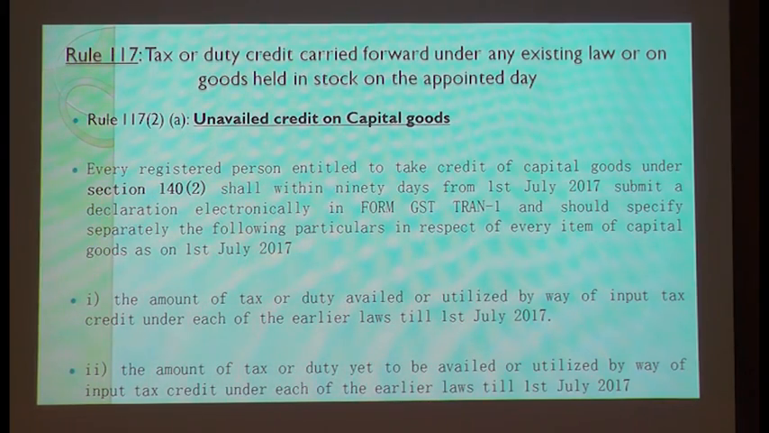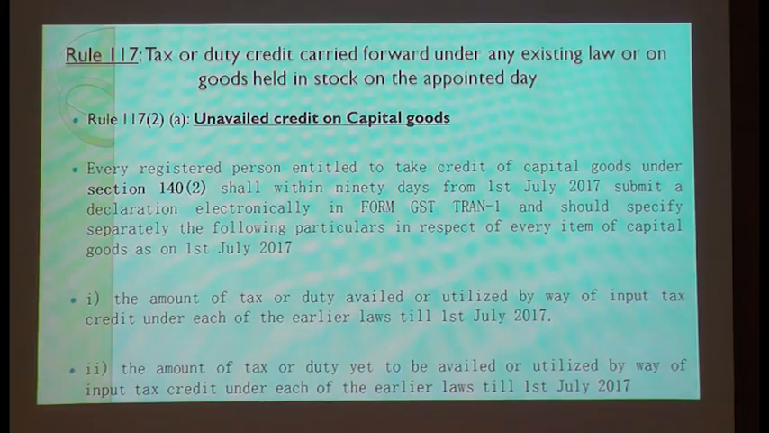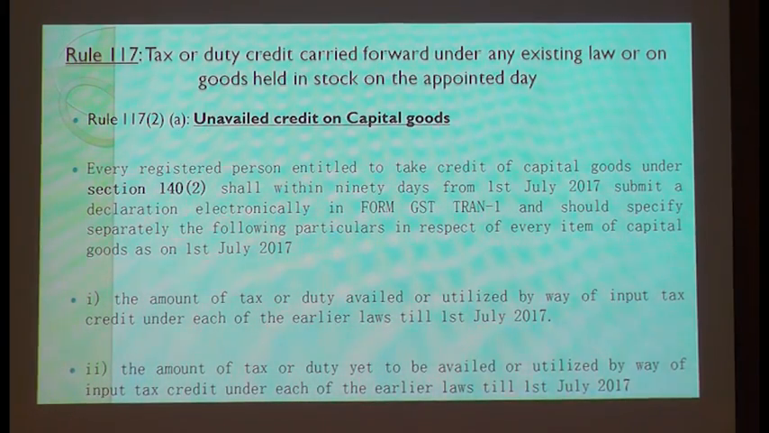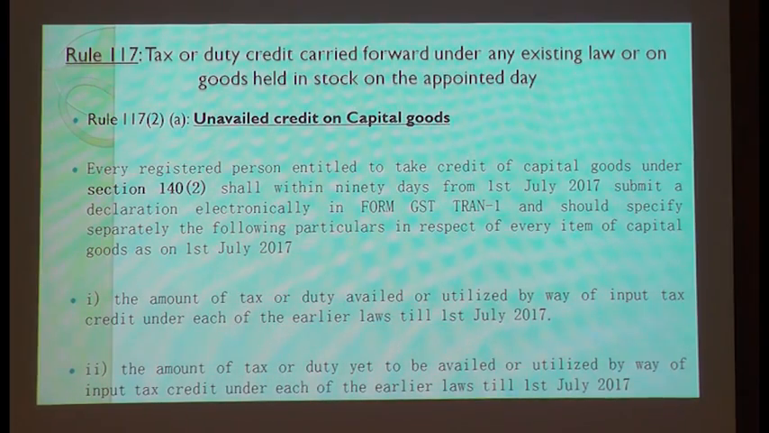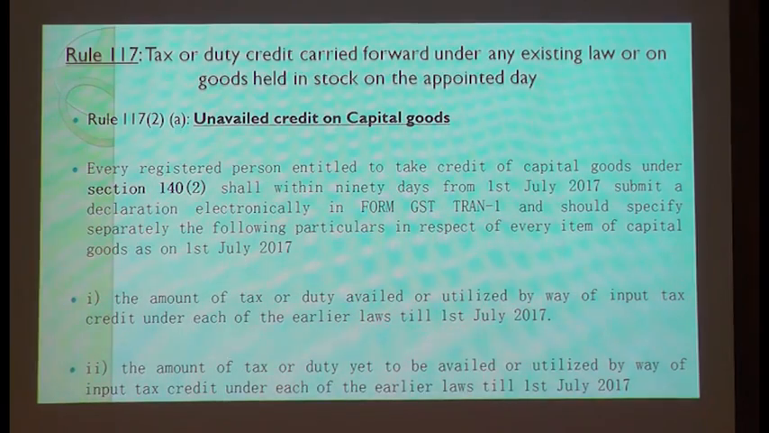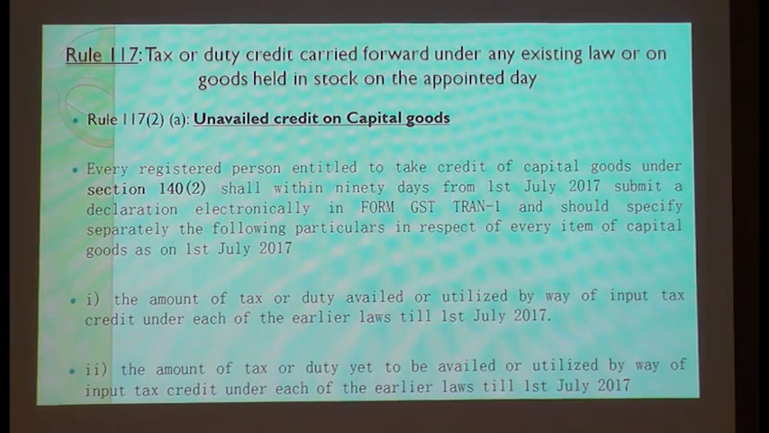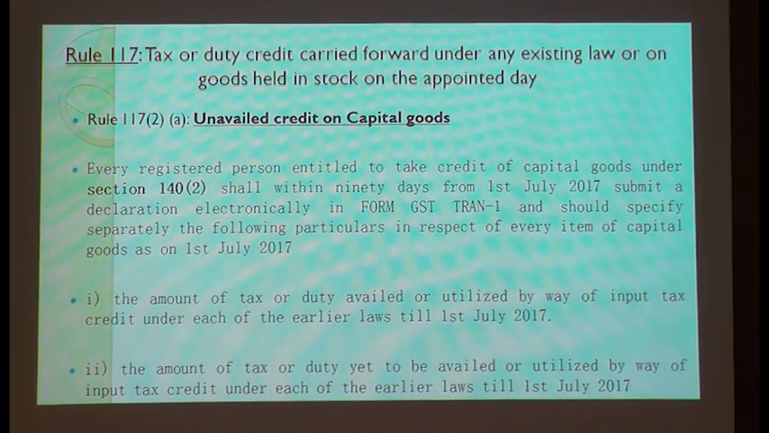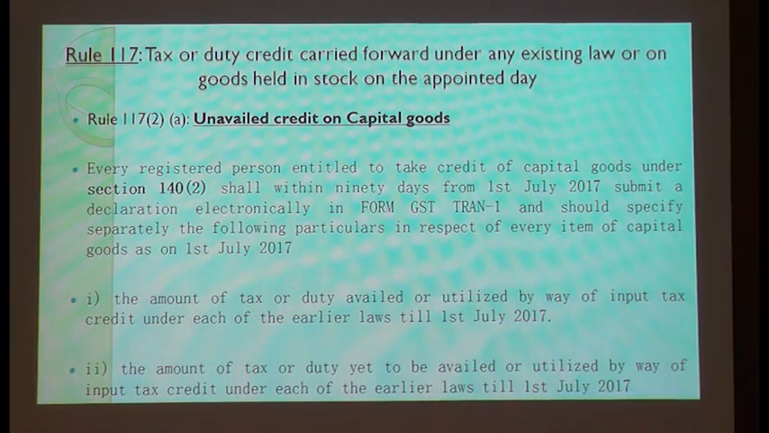So in that scenario also you can take it under Rule 117, saying that yes, unavailed credit on capital goods you can enjoy. But the most difficult part is that if you are a composition dealer, you cannot enjoy this credit. That would have been very bad planning if you had invested in capital goods in the last 2-3 months and you are a composition dealer, because you wouldn't enjoy this credit in the GST law.